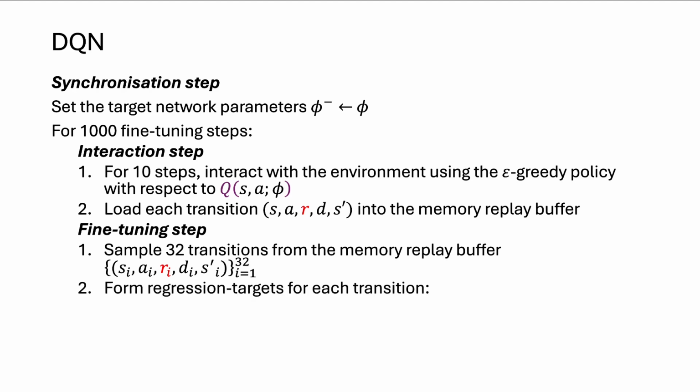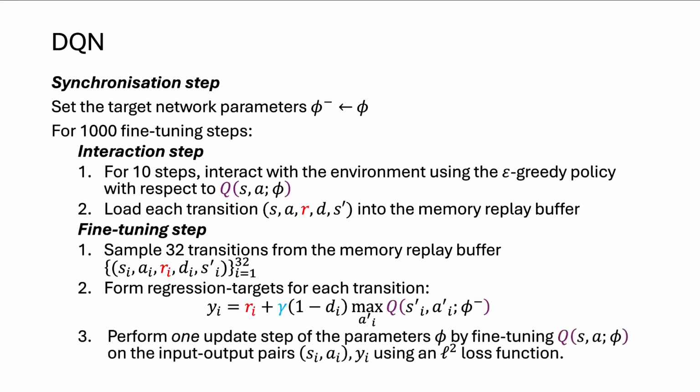For each one of those 32 transitions, you'll form regression targets using the same formula we've seen for all of the other ones. The regression target is the reward plus discount times (1 minus done), which sets next state values for terminal states to 0, times the maximum over next actions that could be taken of the Q value at that next state of that next action under the old network parameters.